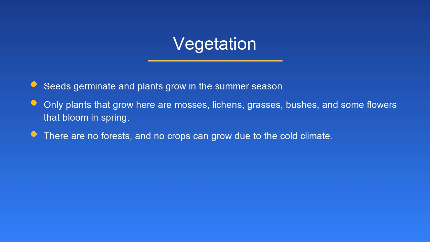Vegetation. Seeds germinate and plants grow in the summer season. Only plants that grow here are mosses, lichens, grasses, bushes, and some flowers that bloom in spring. There are no forests, and no crops can grow due to the cold climate.